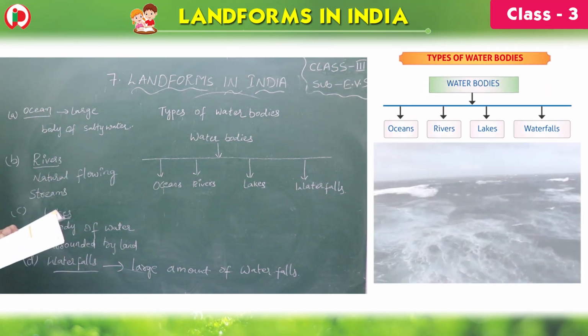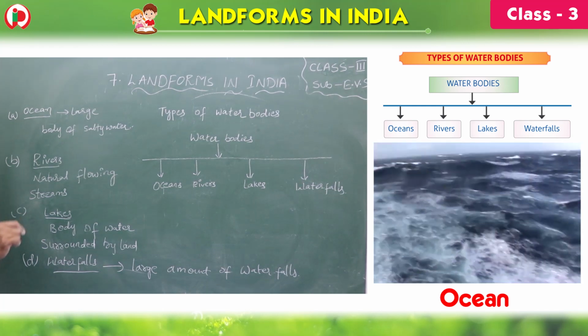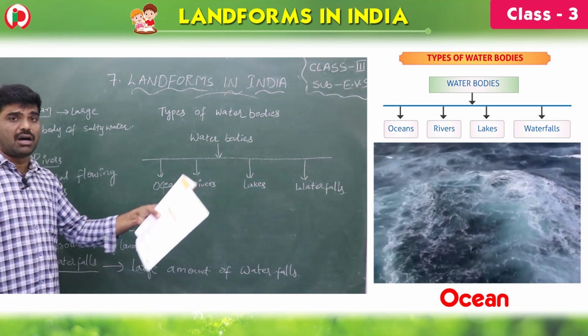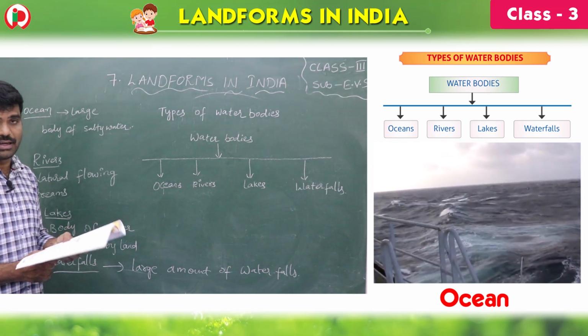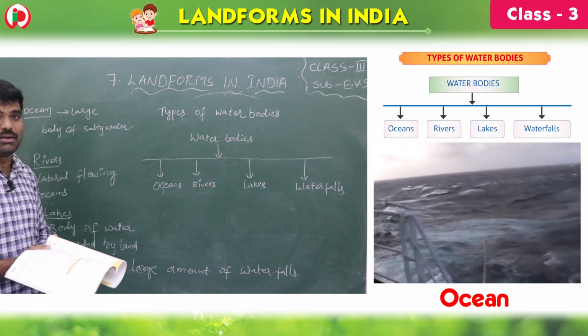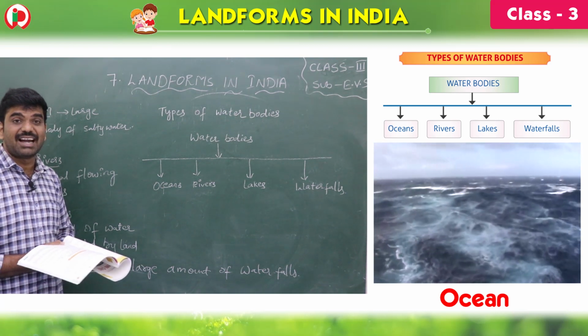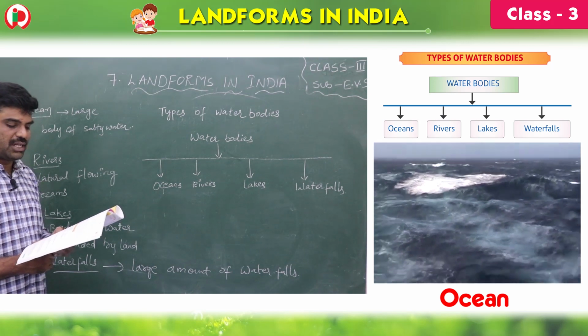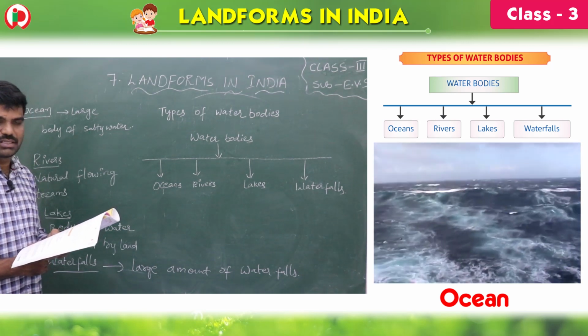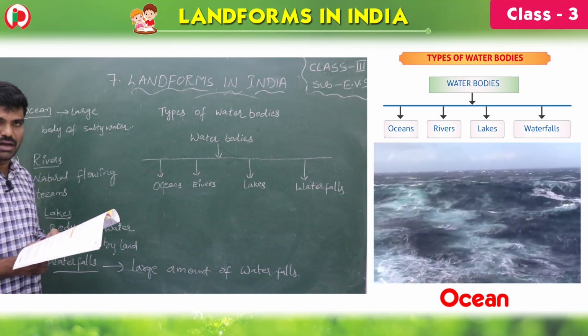First one is ocean. Out of all the water bodies, children, the ocean is the largest water body. Ocean is a large body of salt water. Have you ever tasted the beach water, children? That is salty. Why? Because so much salt is present. So an ocean is a large body of salt water that surrounds a large land mass.